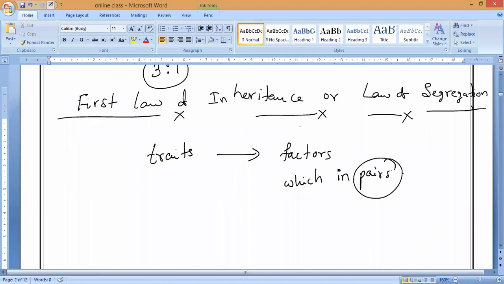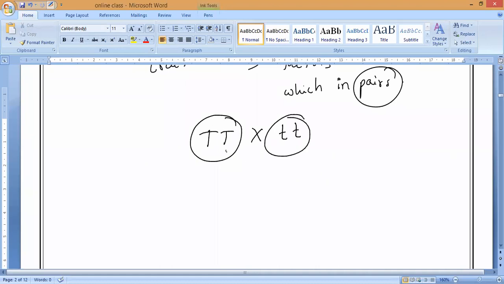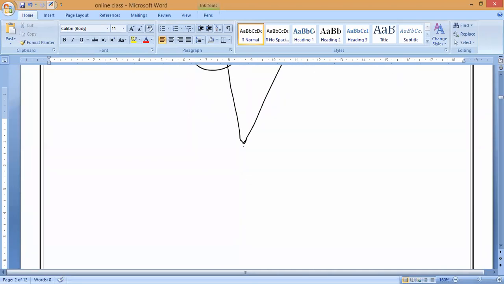But in the pair, only one of the pair of such factors can be represented in a single gamete. Maybe tallness and tallness is crossing with dwarfness and dwarfness. When they form the F1 generation, during pollination or reproduction, only a single one of such a pair of factors can be present in a gamete.